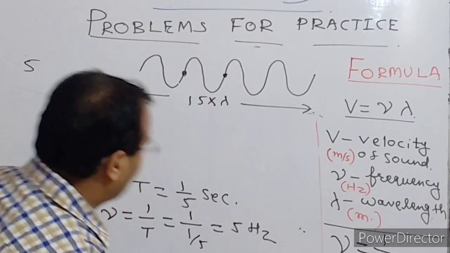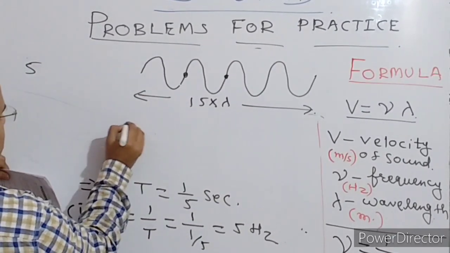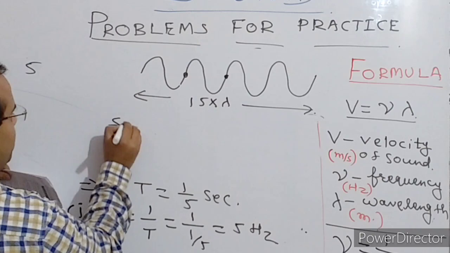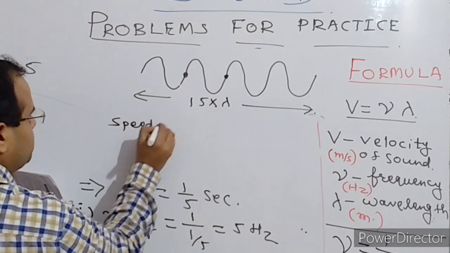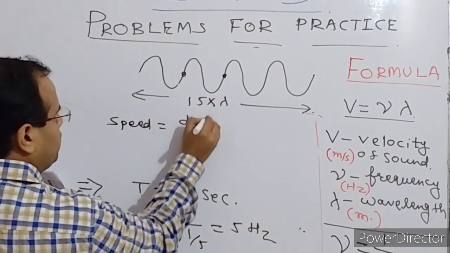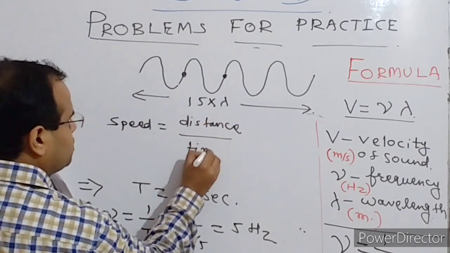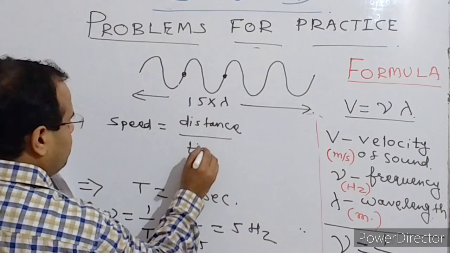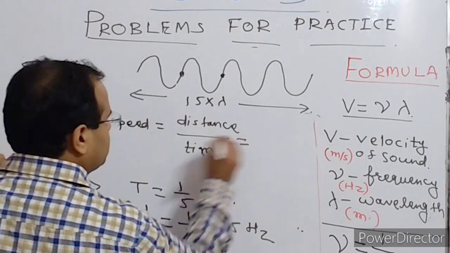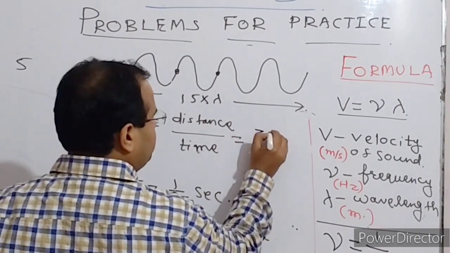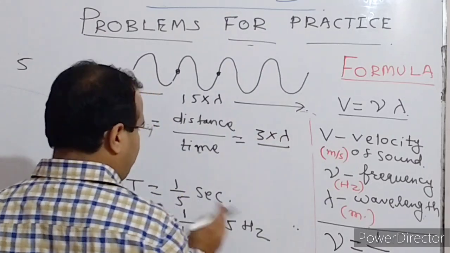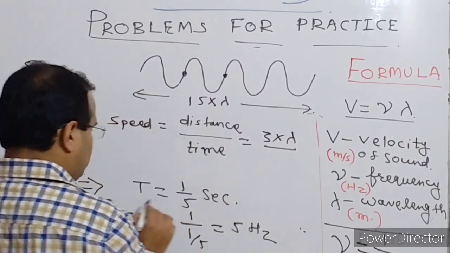So you can write speed. We know this, that speed is equal to distance upon time. As far as distance is concerned, that will be 15 times wavelength divided by time, and time is how much?